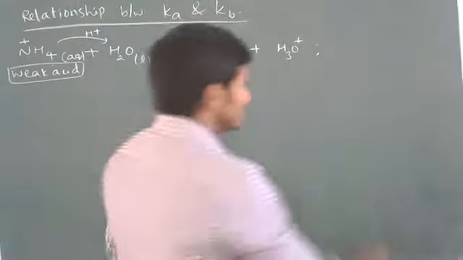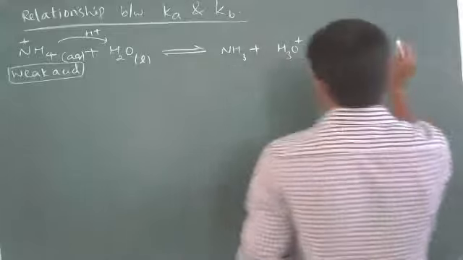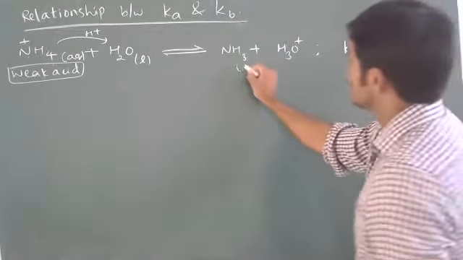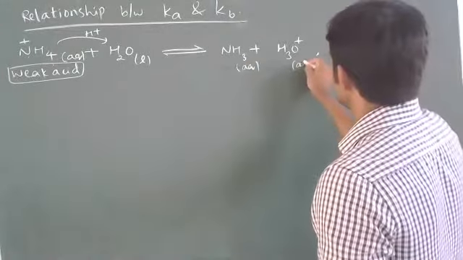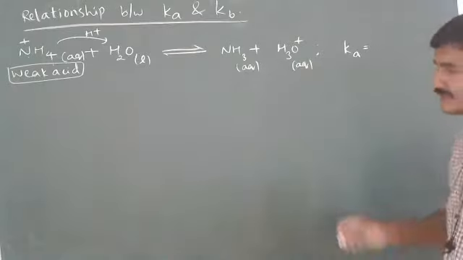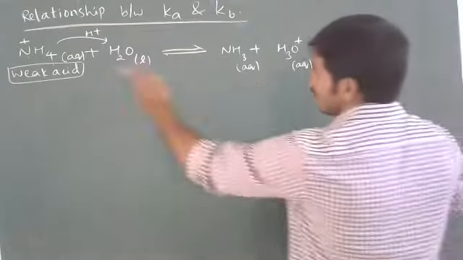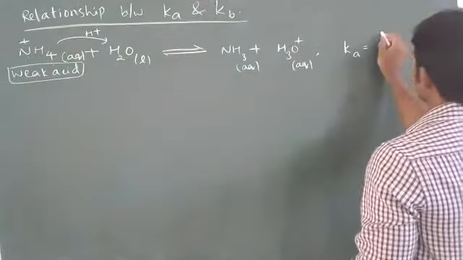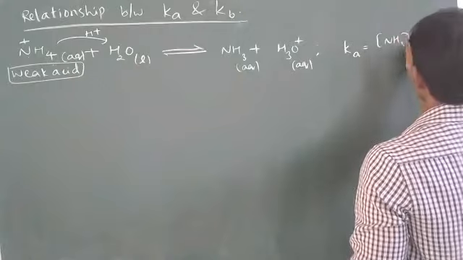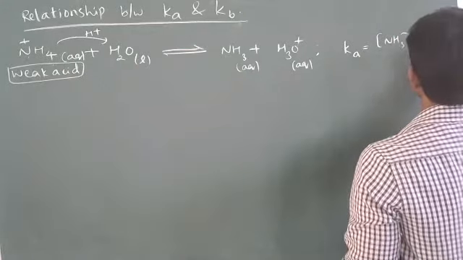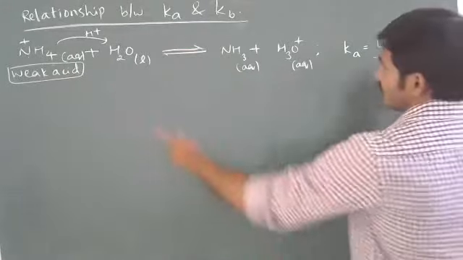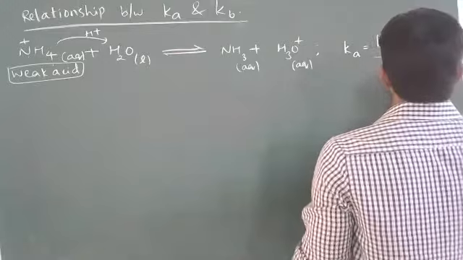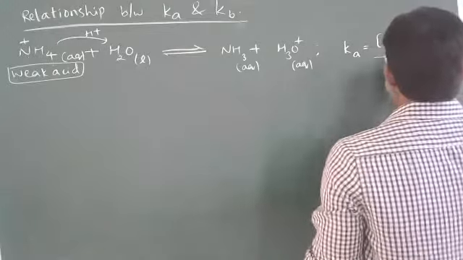For this I'll write Ka. Ka is product concentration by reactant concentration, so NH3 into H3O plus divided by NH4 plus concentration.